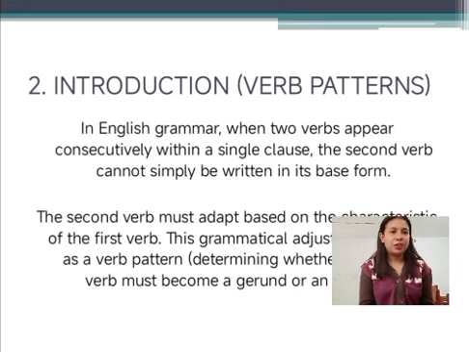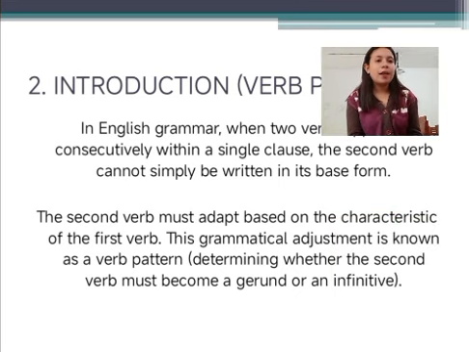Next, interaction. In English grammar, when two verbs appear consecutively within a single clause, the second verb cannot simply remain in its base form. The second verb must adapt based on the characteristic of the first verb. This grammatical adjustment is known as a verb pattern, determining whether the second verb must become a gerund or an infinitive.